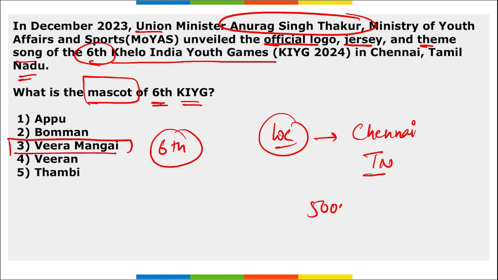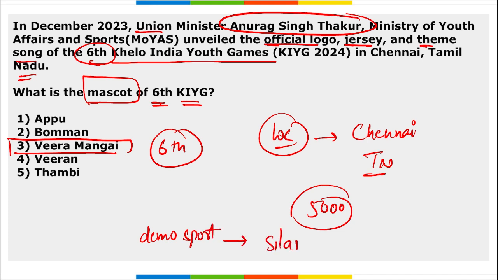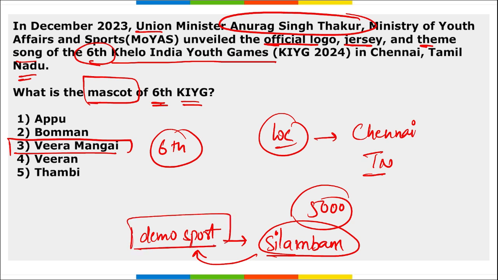Correct? More than 5,000 athletes from all over the country will be participating in this game, right? And remember, a form of Indian martial arts has been included as a demo sport here. That is Silambam, right? Silambam. This is the name of the Indian martial art form, correct? That was included as a demo sport in this Khelo India Youth Games. That is the 6th edition of the Khelo India Youth Games.